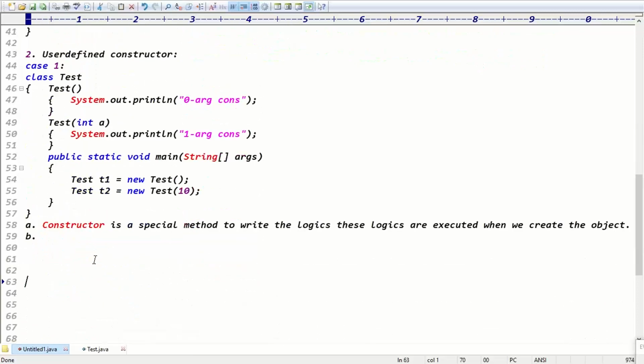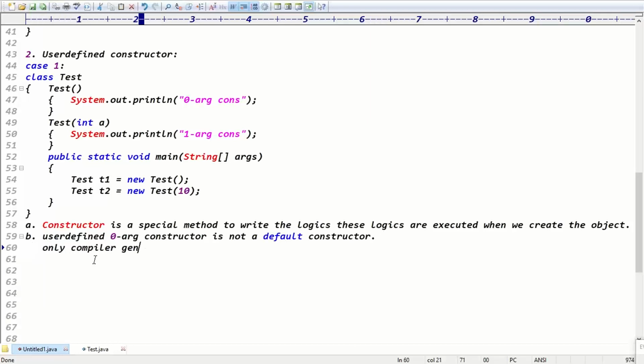Good. What is the conclusion, guys? A user-defined zero argument constructor is not a default constructor, right? Yeah, it's not a default constructor. Only what is the default constructor, guys?